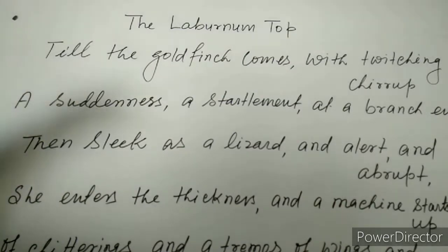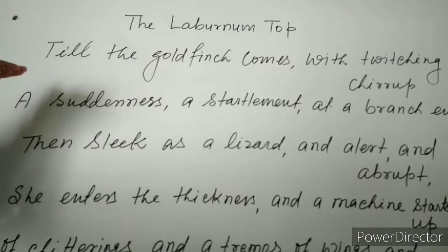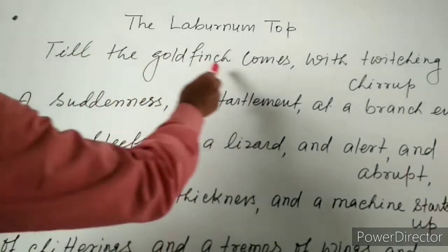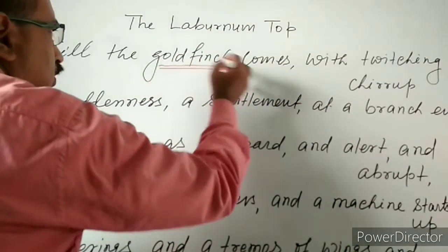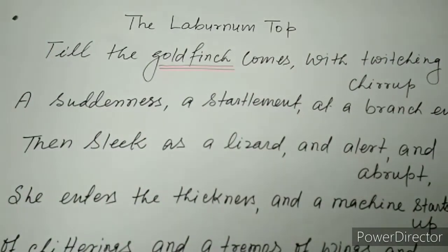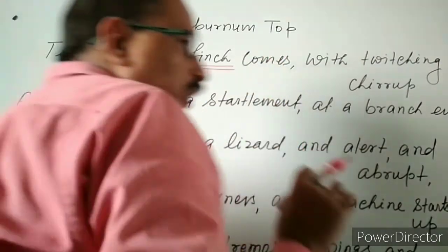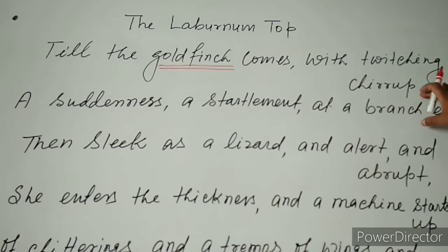Now we are moving to the second stanza. So if we go through this second stanza, till the goldfinch. Goldfinch is the name of a particular bird, which has been discussed earlier. Till the goldfinch comes with twitching chirrup. So we have two important words here.